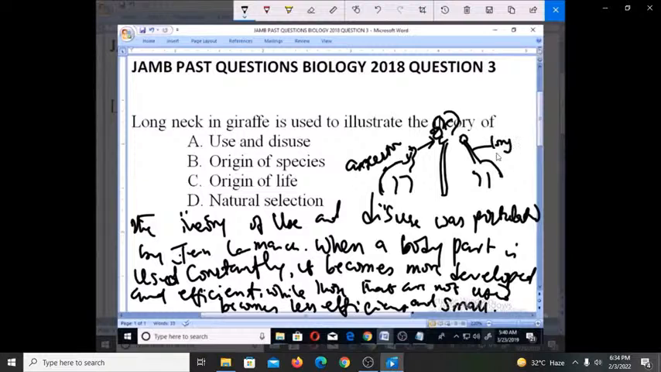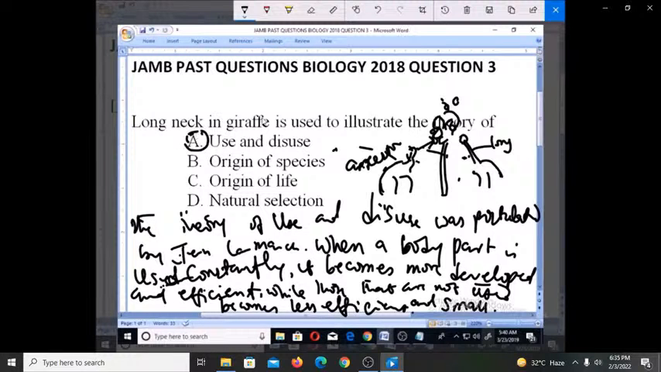This is the long neck of the giraffe, the offspring, whereas the ancestor had a short neck, but they continued to stretch their necks in order to feed on leaves up here on the trees. After some time, their necks became well developed and very efficient because they were constantly used. So the trait of the long neck is then passed to the offspring, and that's why giraffes have long necks. So the answer to this is option A, use and disuse.